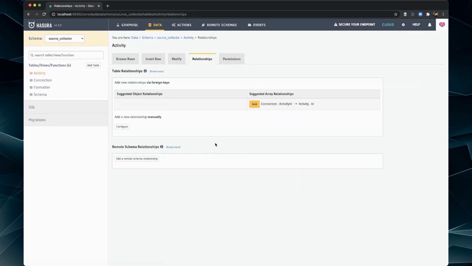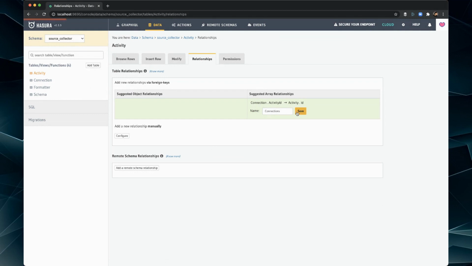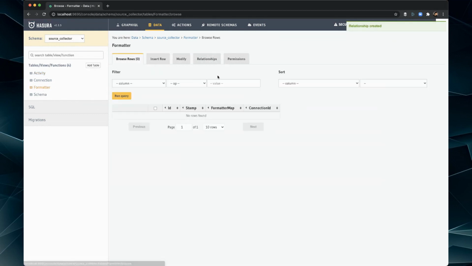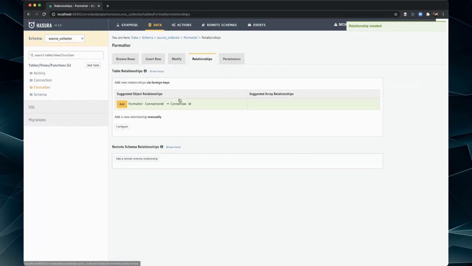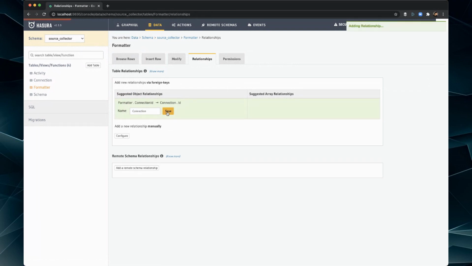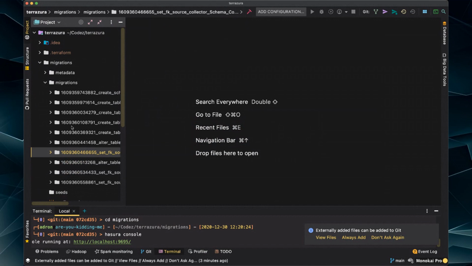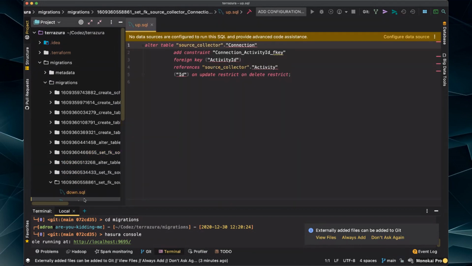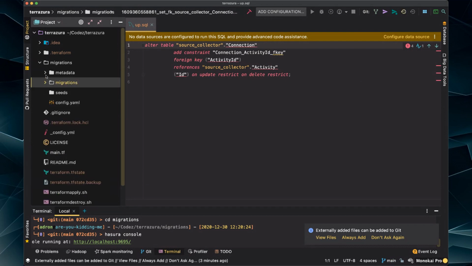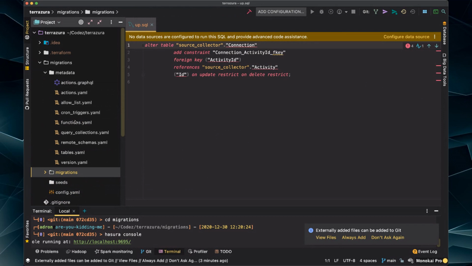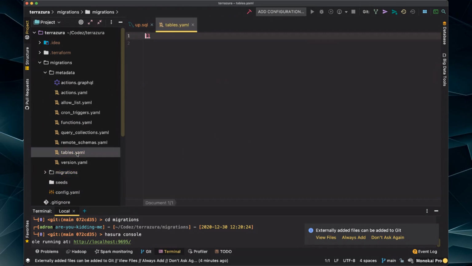Go here, go to relationships, let's add this one, like so, and then formatter, relationships, add, save. Now here's the note with this, okay? So some of this stuff is added in the migrations because it's stored in the Postgres database, such as the actual constraint itself between the two tables. However, the metadata now holds various things, such as, let's see here,